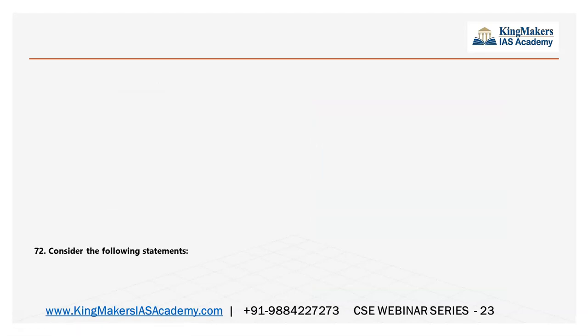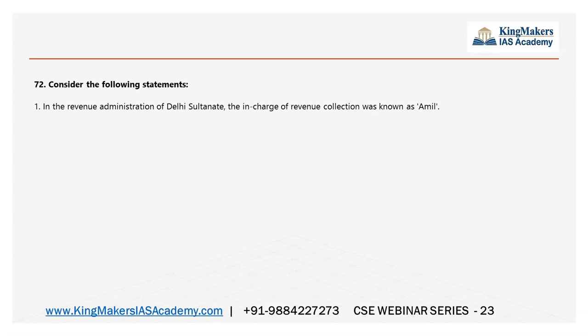This question is from Themes. So in Themes you will find history subject as well as art and culture subject. Whenever there are art and culture facts in history, make a separate note.